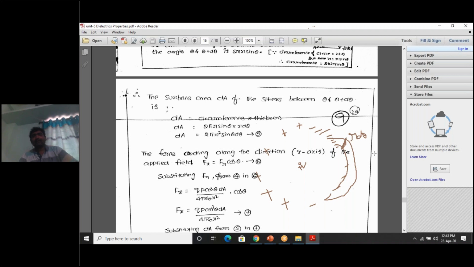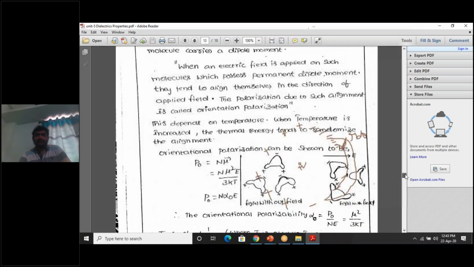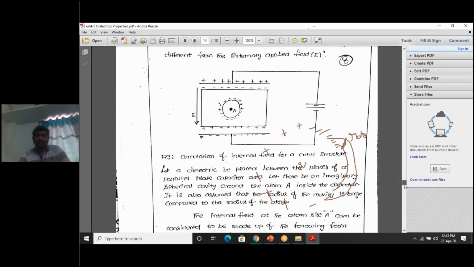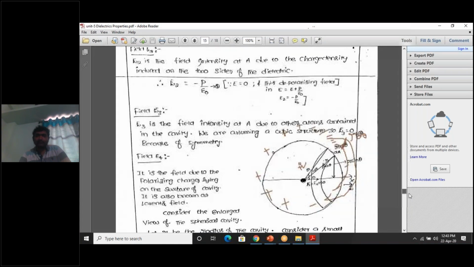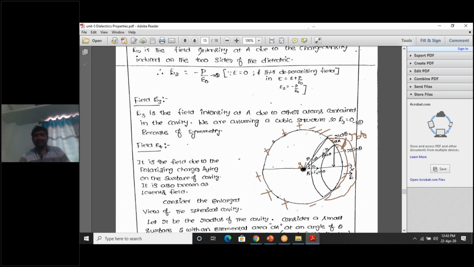Actually, the circumference of a circle is 2 pi r. But this is not a circle. You clearly observe, this is not a pure circle. To take its area as 2 pi r, it's a circle with certain thickness. For this purpose, how to calculate its circumference?